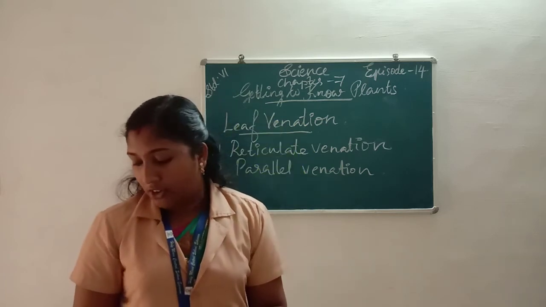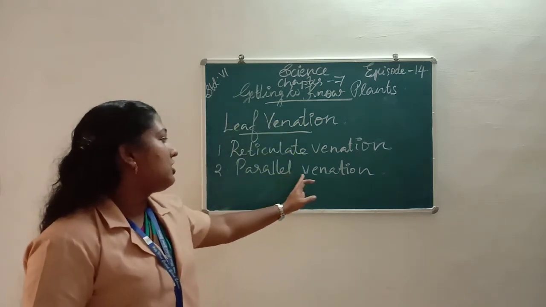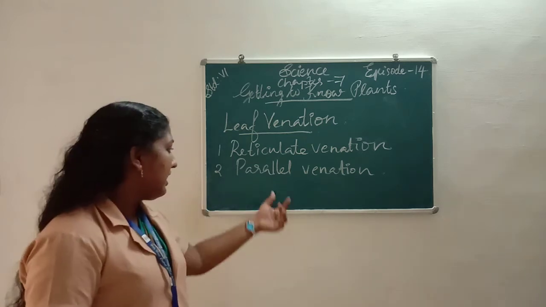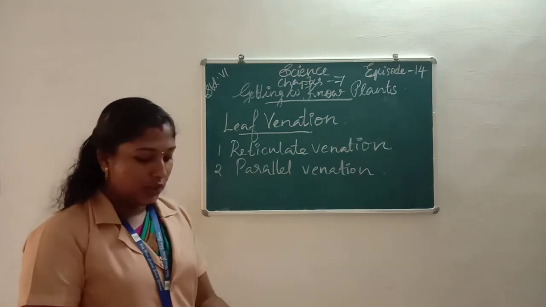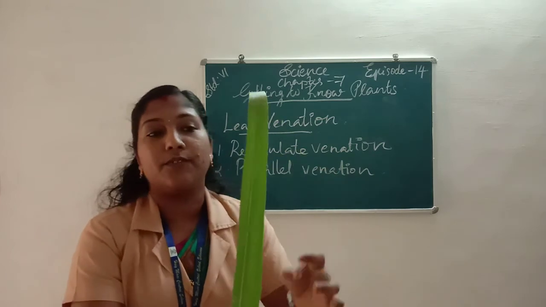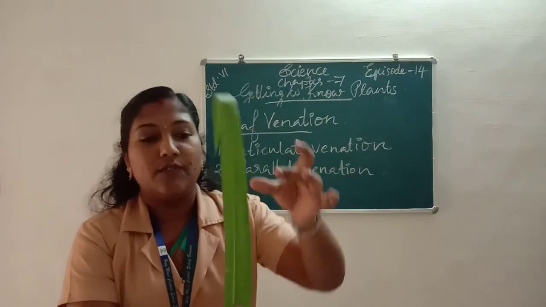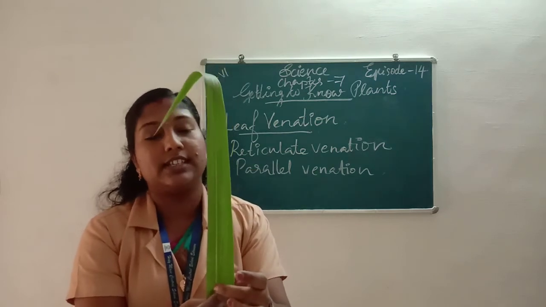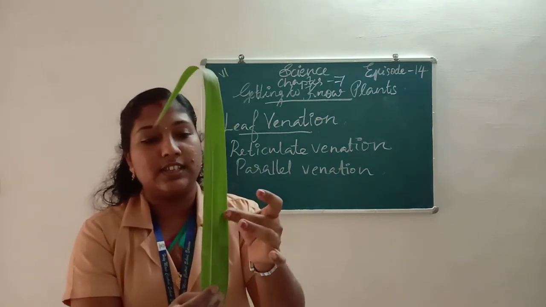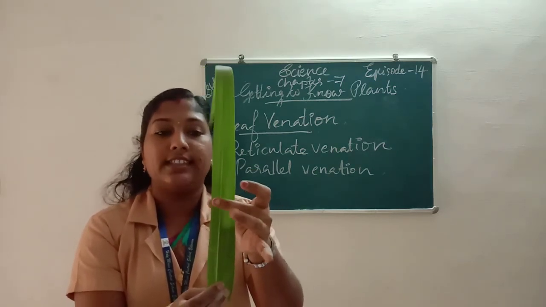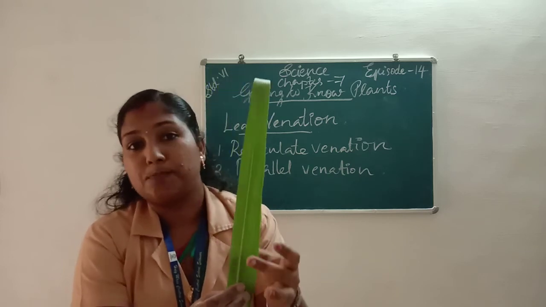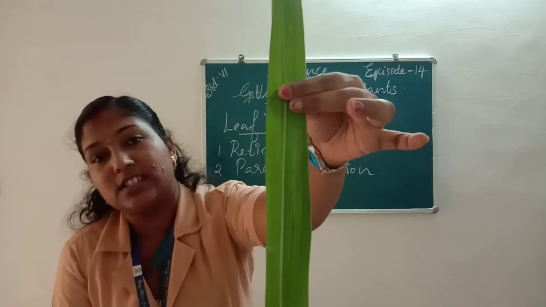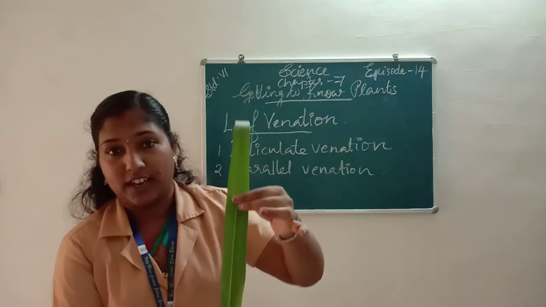Okay. Then we can see the parallel venation on grass leaves. So here is the leaf of grass. We can see a central vein, that is midrib. Then we can see small veins on either side of the midrib, that are parallel to one another. So it is called a parallel venation.